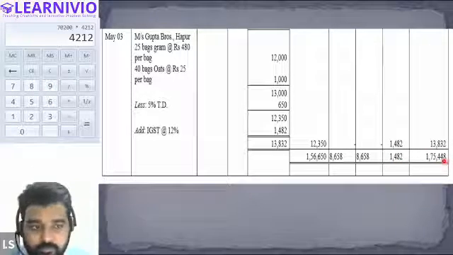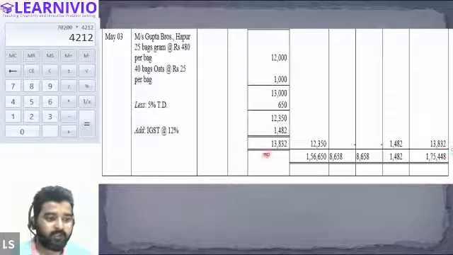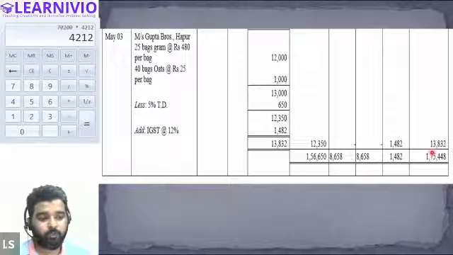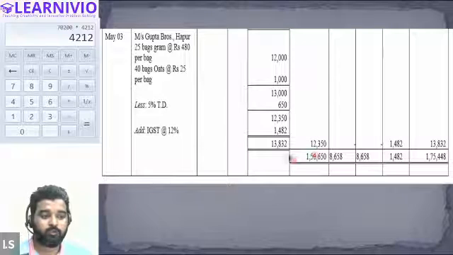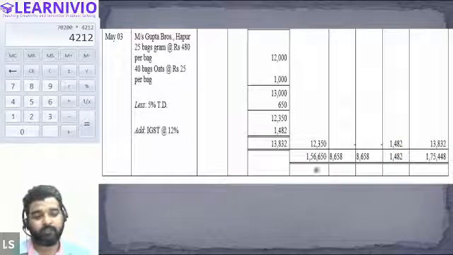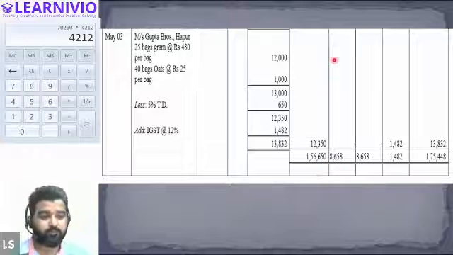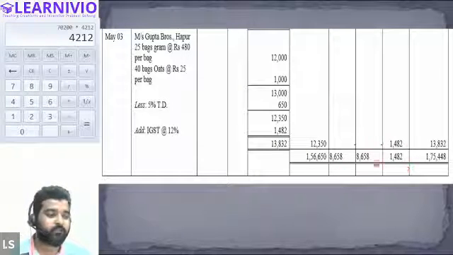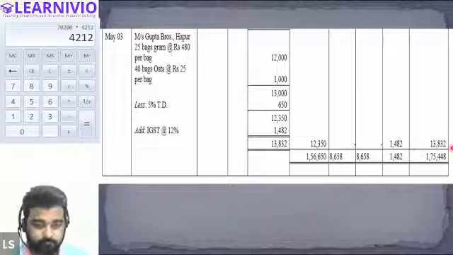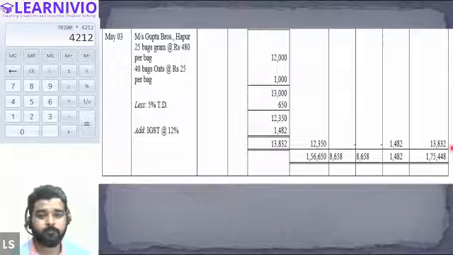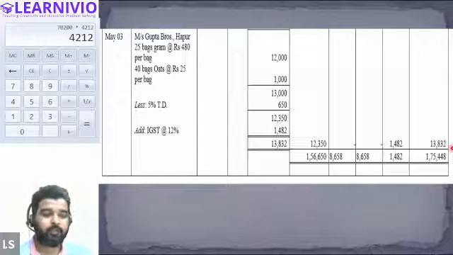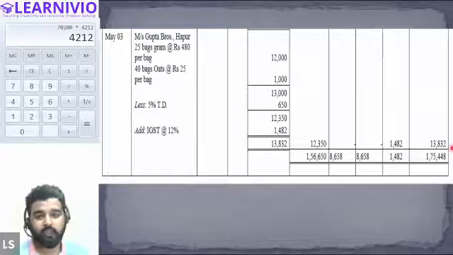Is it clear, everyone? So now this final row is indicating what? The final row indicates the total value of everything. At the end of the month, you will just have to enter the total value of every transaction: total value of cost, total value of CGST, total value of IGST, total value of everything. Please tell me, is it clear? Is there any doubt? Please write this down and let me know when you are done.